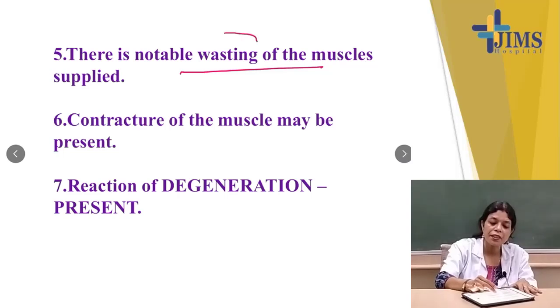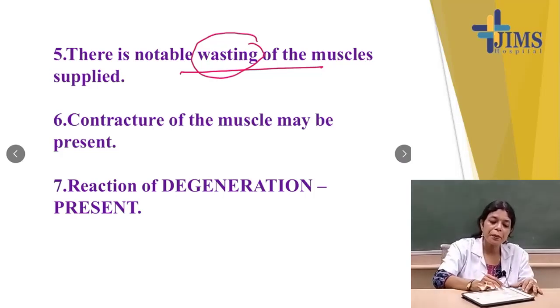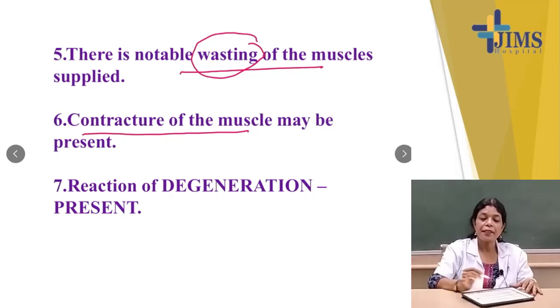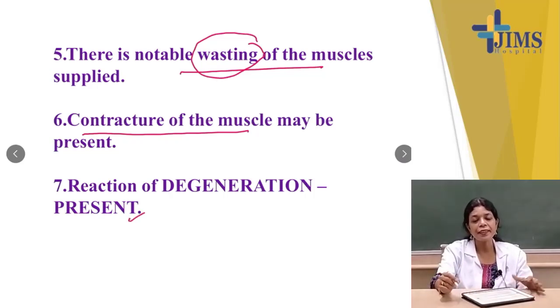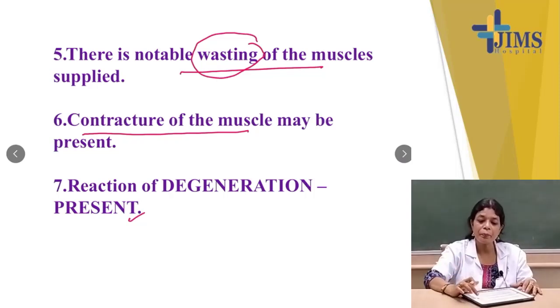Here, the wasting is another important feature of lower motor neuron lesions. In upper motor neuron lesions there is only some wasting, but here it is notable wasting. Contracture of the muscle may be present. In lower motor neuron lesions, contracture is present, and reactions of degeneration are present. In upper motor neuron lesions, the reactions of degeneration are absent, but here they are present.